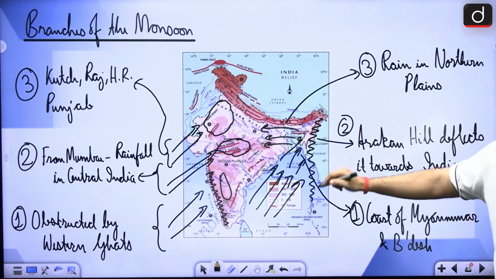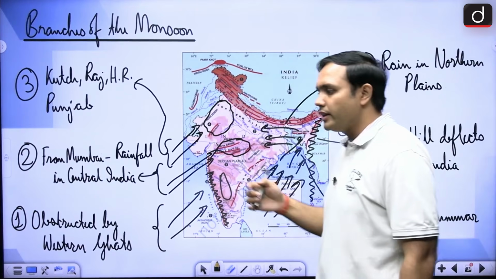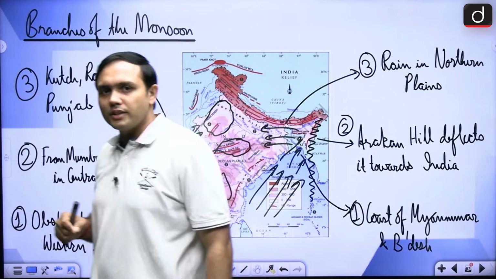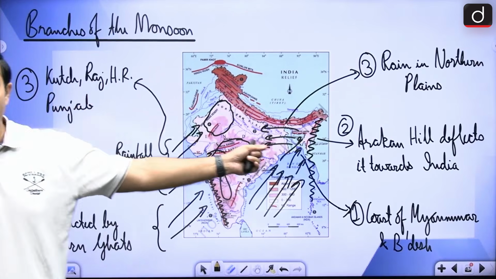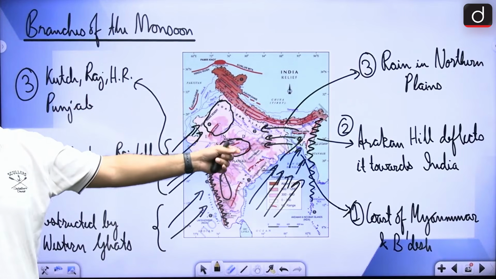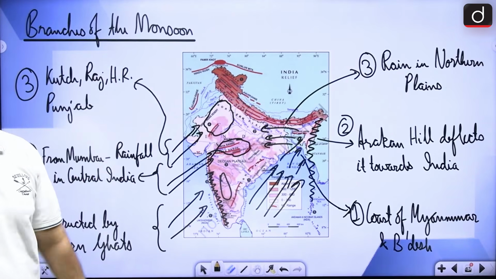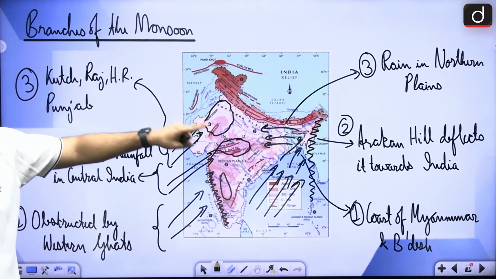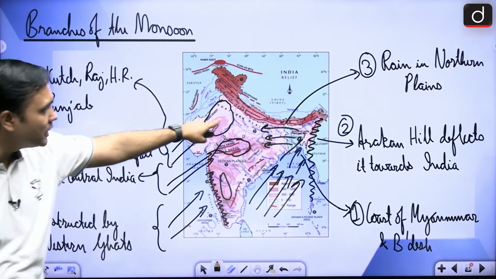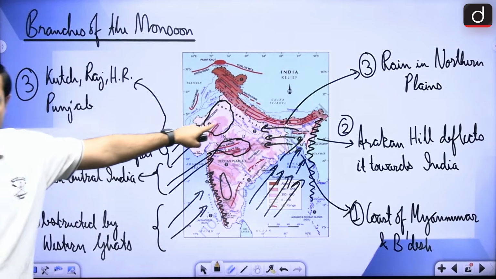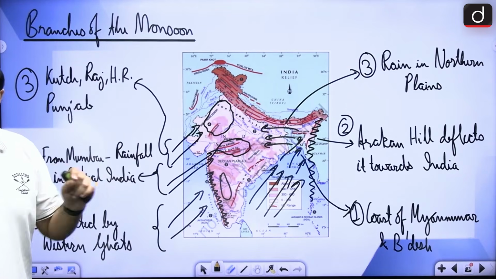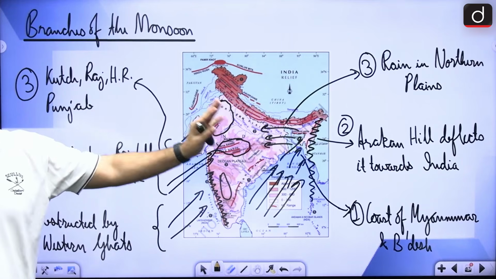I am hoping that you remember, or that you have a basic understanding, that even our Andaman and Nicobars are an extension of this particular mountainous region, right? So these Arakan Yoma hills deflect it towards the Indo-Gangetic plains, and this is then causing the rains in the northern plains region, right? So this is a very, very important aspect about these two branches, right?